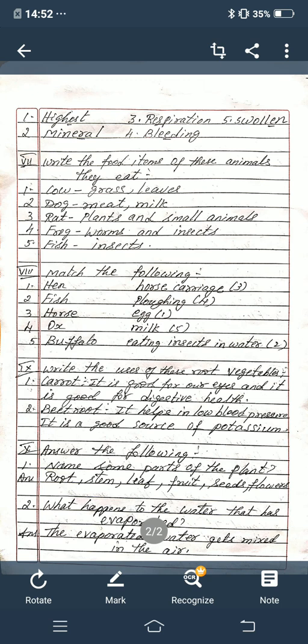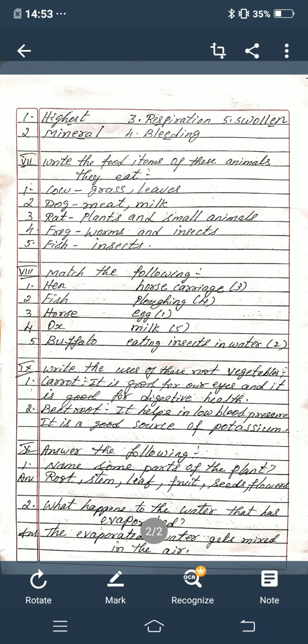Second one, what happens to the water that has evaporated? Answer: the evaporated water gets mixed in the air.